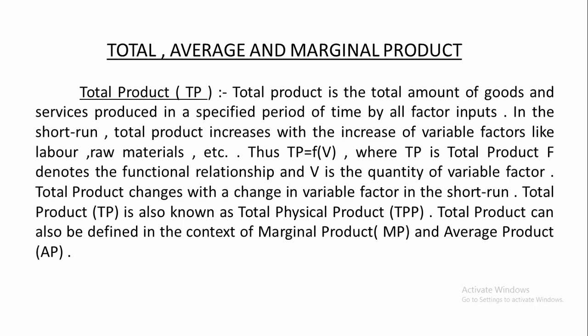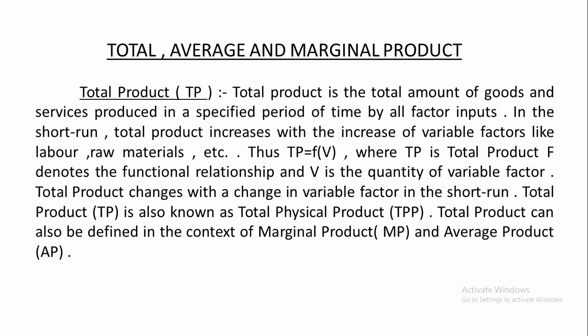Total product changes with a change in variable factor in the short run. Total product is also known as total physical product. You can say it TPP. Total product can also be defined in the context of marginal product or MP and average product or AP.